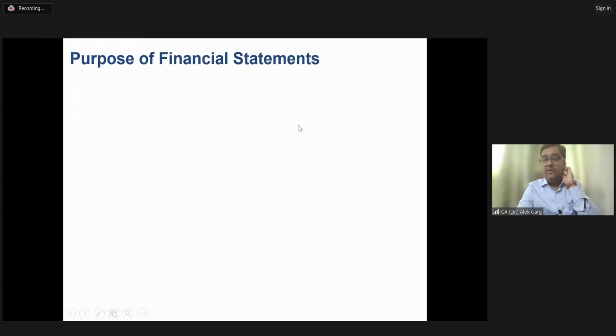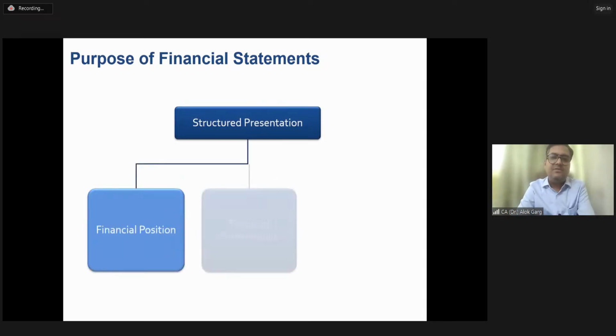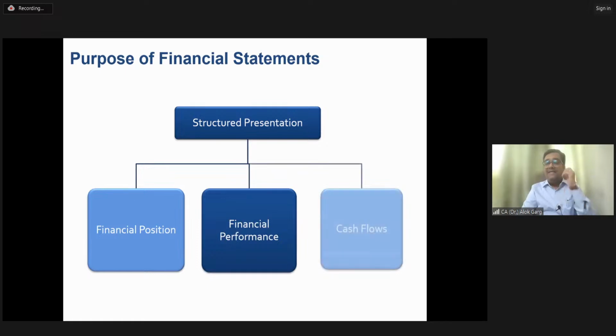Okay. Now let's come to the purpose of the financial statement. What is the purpose of the financial statement? The purpose is to provide a structured presentation, right? Otherwise, there are billions of transactions, millions or crores of transactions. But you can see the balance sheet is very structured. It's a one-pager or two-pager. P&L is one or two pages. Then there is a cash flow, statement of changes in equity, and there is a well-structured notes to accounts, right? It starts with accounting policy, corporate information, basis of preparation, then the breakup of balance sheet items, breakup of P&L items, then there are other disclosures.